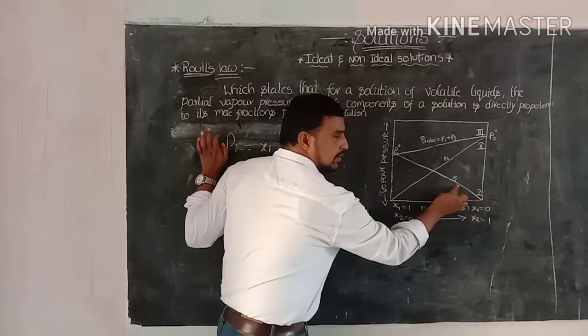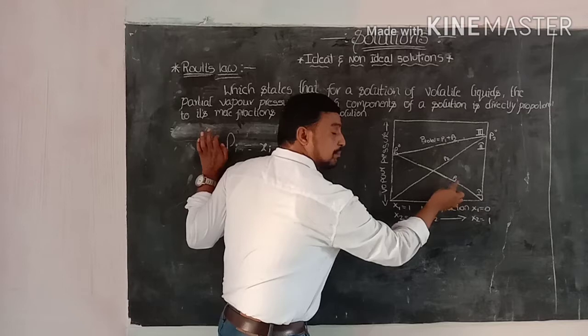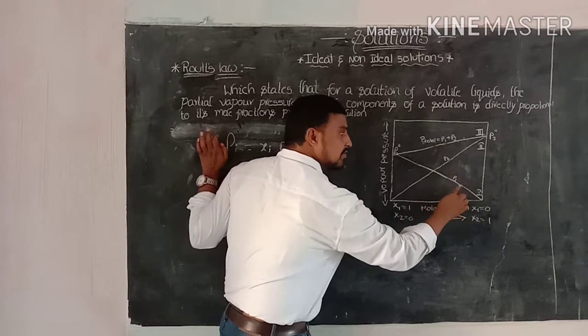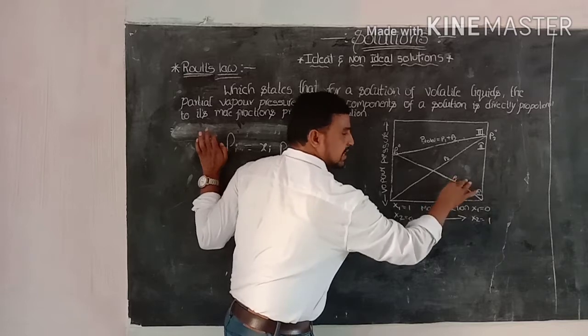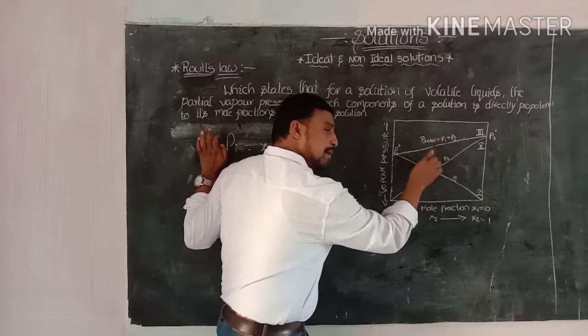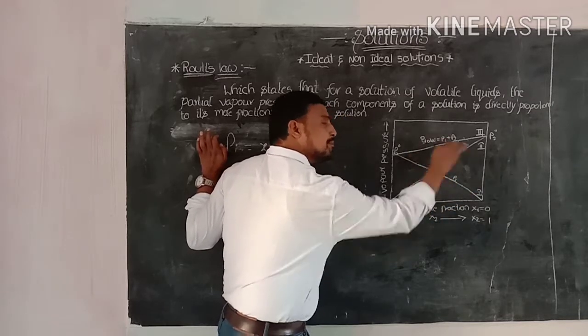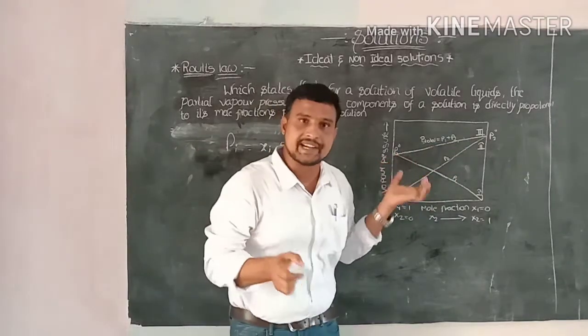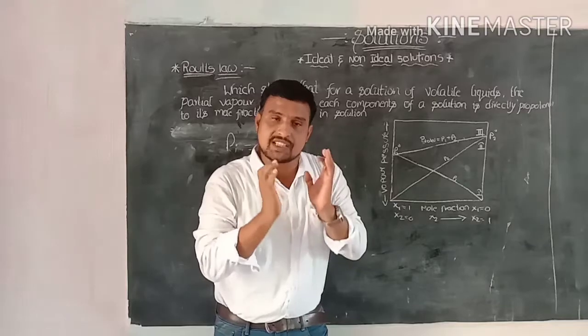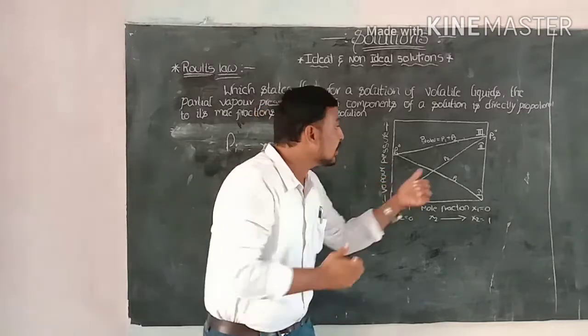P1 indicates the vapor pressure of the first component in the mixture, and P2 indicates the vapor pressure of the second component in the mixture. P1 naught indicates the vapor pressure of the first component in its pure state.